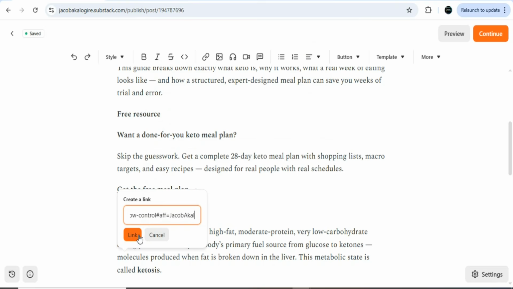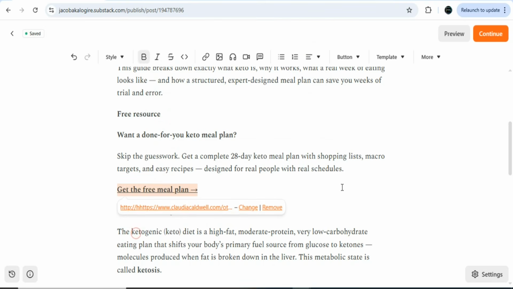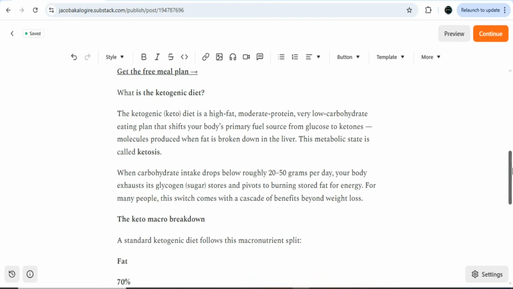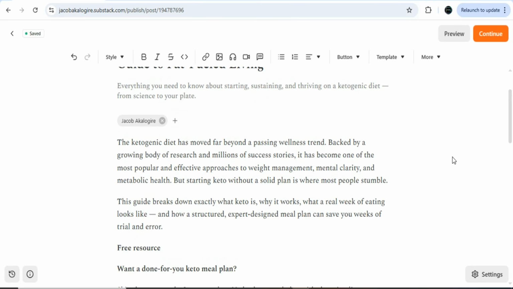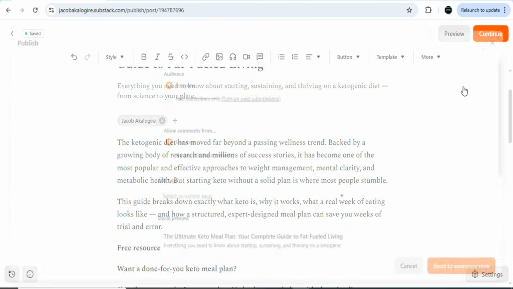As you can see, that has been done. Once that is done, click on link. Once you click on link, your affiliate link has been inserted. So that is what you need to do. You have to insert your affiliate link in all the article. Once you insert your affiliate links, the next step is that you have to click right here, continue.